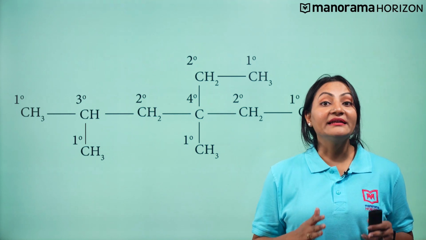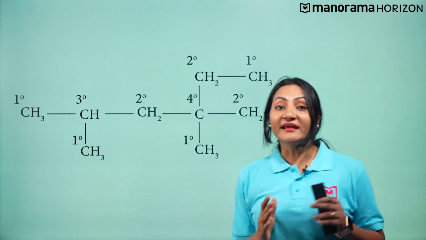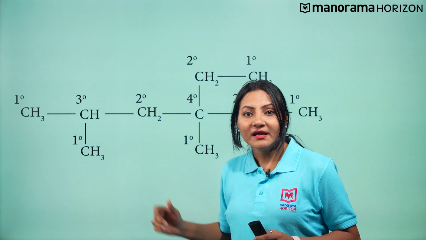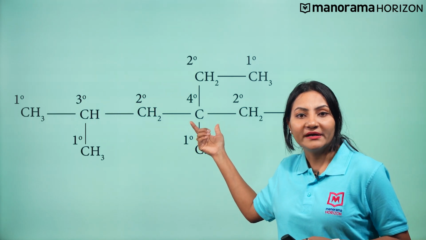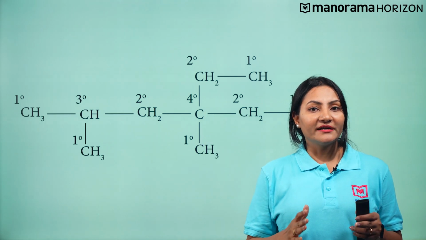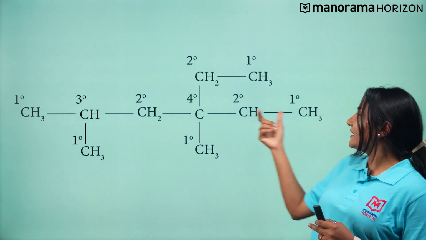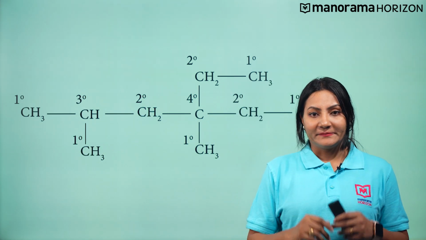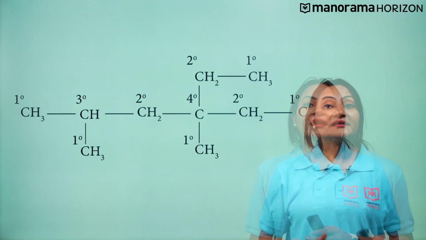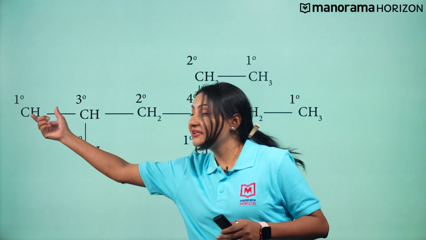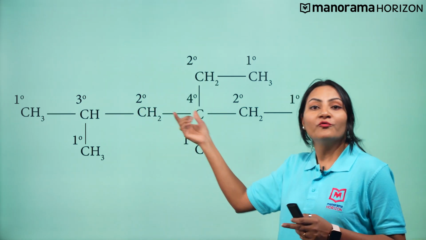The carbon atoms in alkanes are classified as primary, which is 1 degree carbon atom, secondary, which is 2 degree carbon atom, tertiary, which is 3 degree carbon atom, and quaternary, which is 4 degree carbon atom. It depends upon whether the carbon atom is linked to 1, 2, 3 or 4 carbon atoms. The terminal carbon atoms are always primary. Carbon attached to 2 carbon atoms is known as secondary. Tertiary carbon is attached to 3 different carbon atoms and neo or quaternary carbon is attached to 4 different carbon atoms.